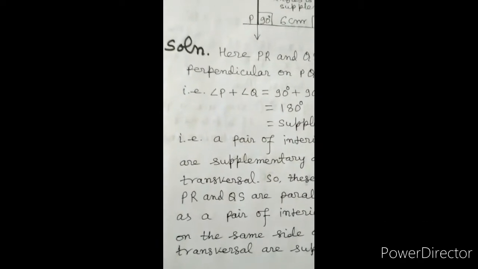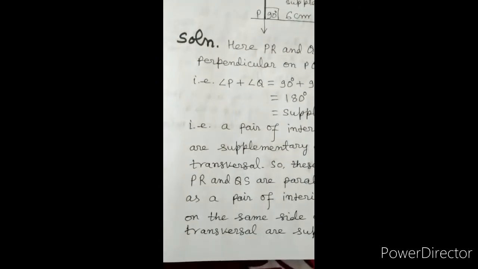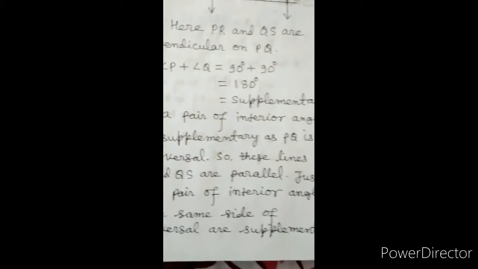So, these lines PR and QS are parallel, justified as a pair of interior angles on the same side of transversal are supplementary.